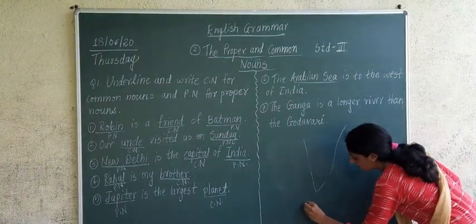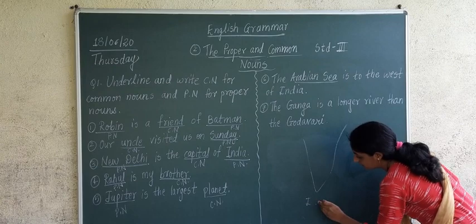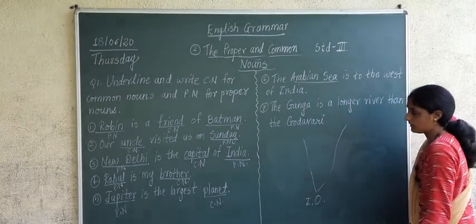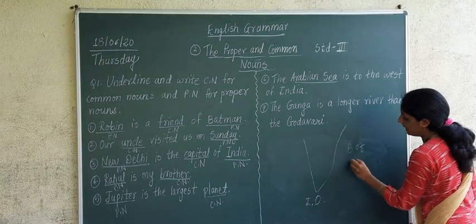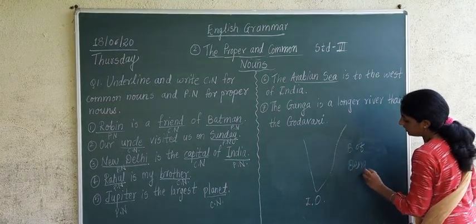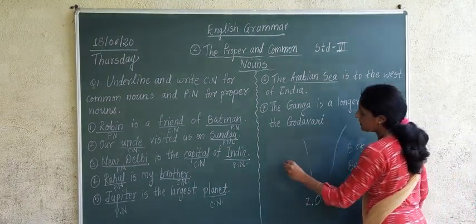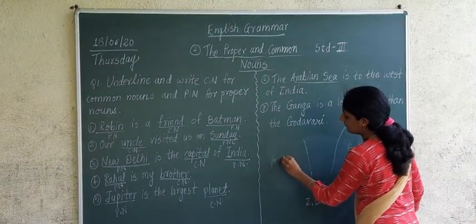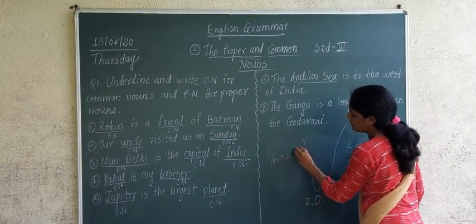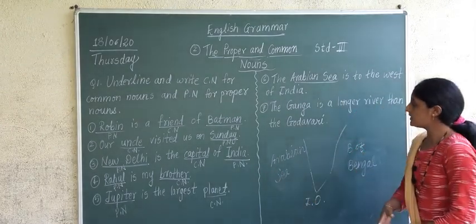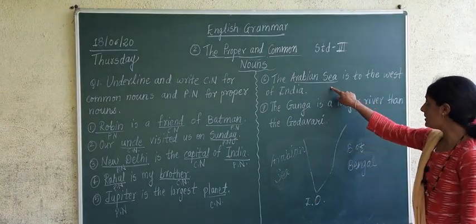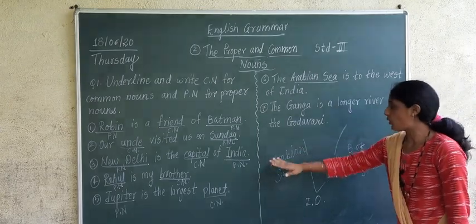Downside is what? Indian Ocean. The Indian Ocean is there, correct? Here it is, the Bay of Bengal on the east, and on the west is the Arabian Sea. On the west is what? Arabian Sea. So here it is said that in this sentence, the Arabian Sea is to the west of India.